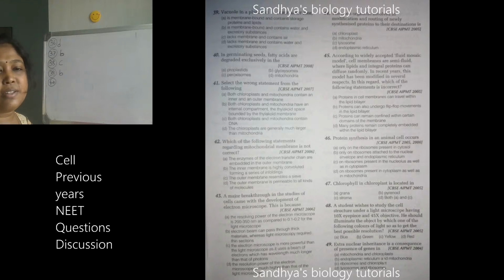Glyoxysomes, very good. So you know what are glyoxysomes? Glyoxysomes are present in germinating seeds, whereas peroxisomes, what is the main function? Peroxisomes are present in all photosynthetic cells. And mitochondria, you know that it is the site of aerobic respiration. Very good. And 41st, wrong statement you have to select.